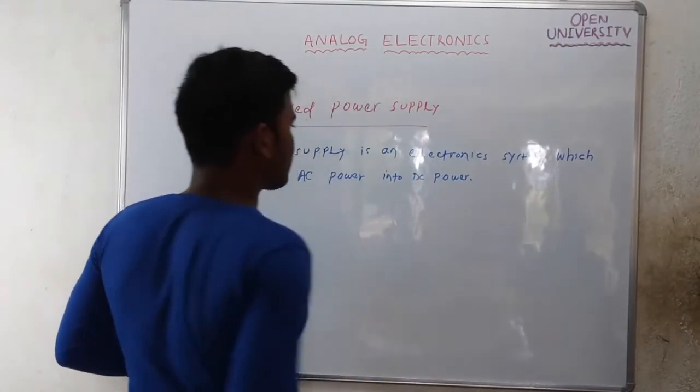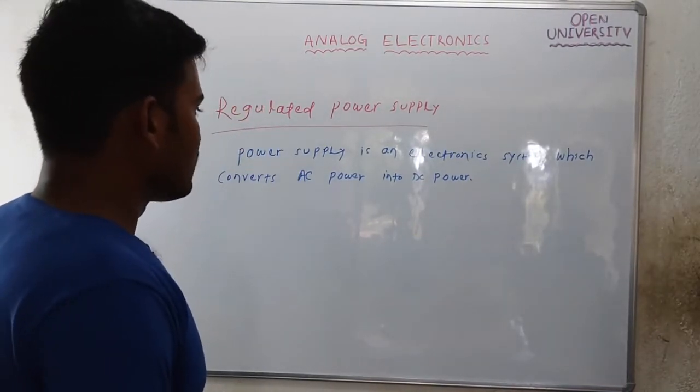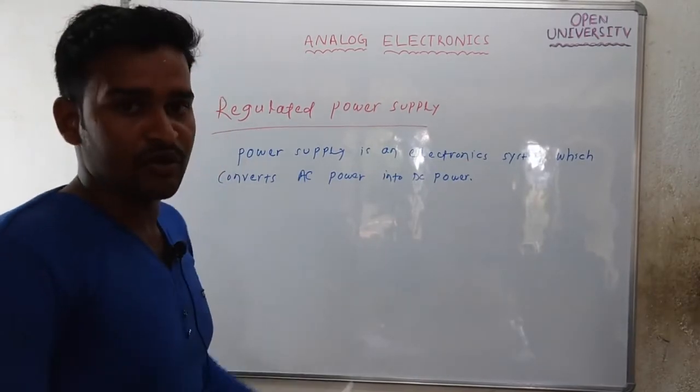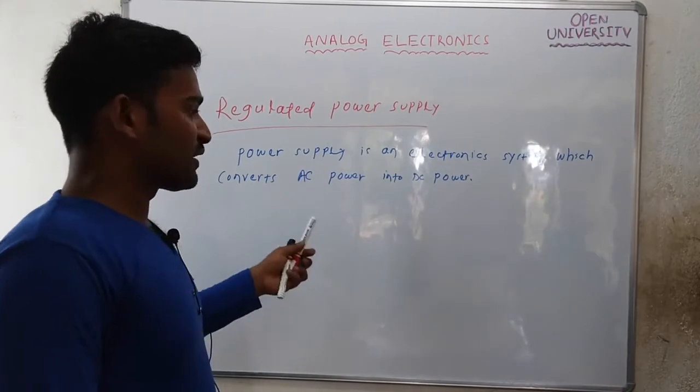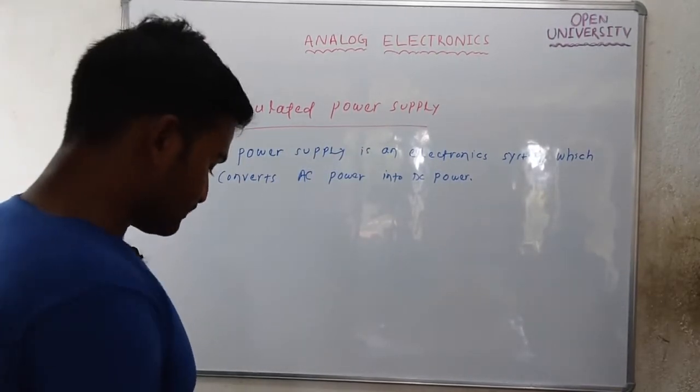Why do you need to convert AC to DC? Because most of the electronic circuits operate on DC power, and we have AC power in our home. So to convert AC to DC, this regulated power supply will be useful.